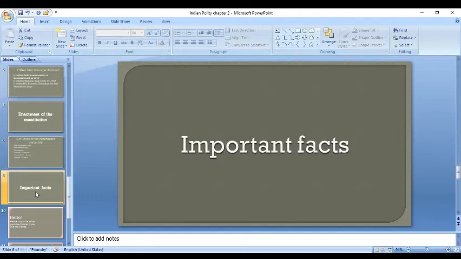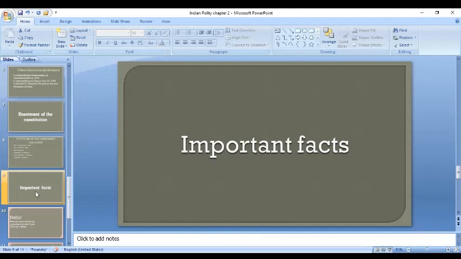Important facts about the Constituent Assembly. The elephant was adopted as the symbol, the seal of the Constituent Assembly. Sorry, that was wrong. The original version of the Constitution was beautified and decorated by artists from Shantiniketan, including Nandalal Bose and Beohar Ram Manohar Sinha.